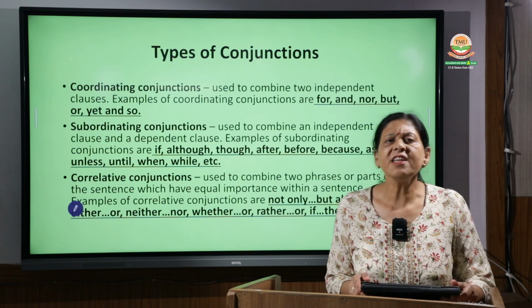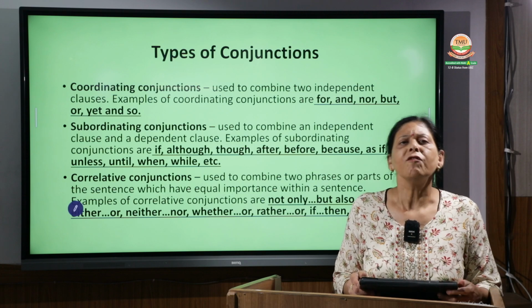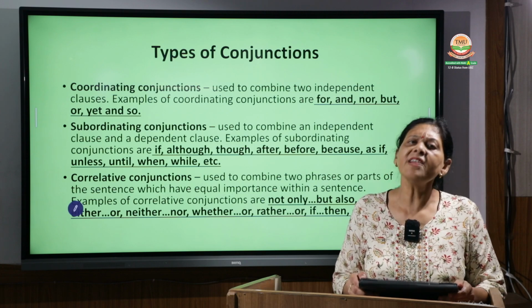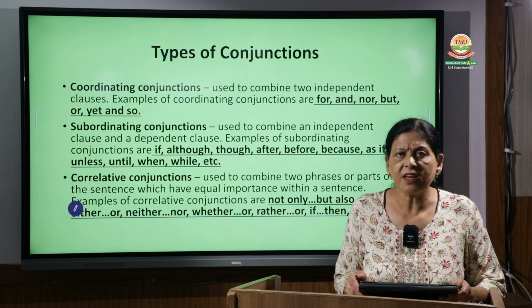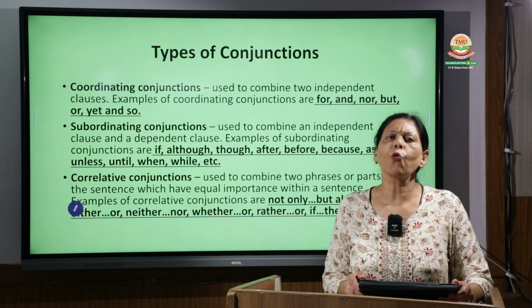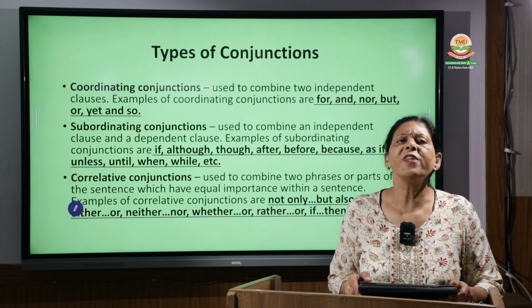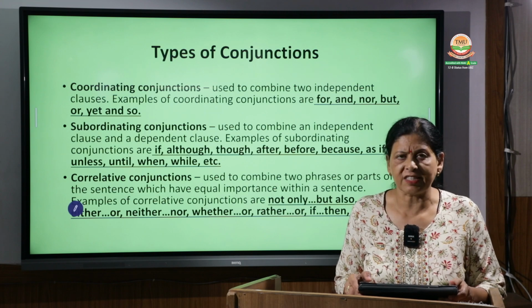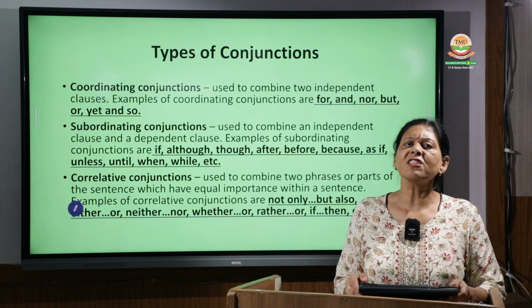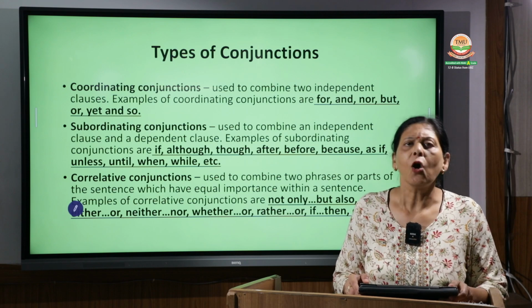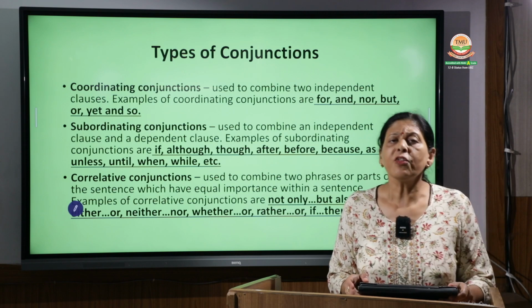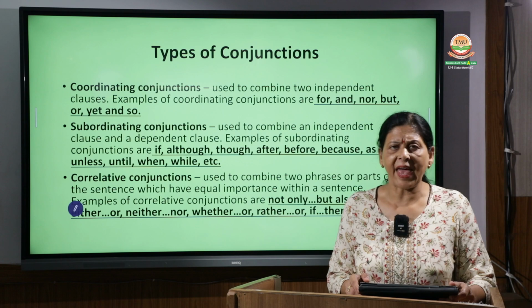Now these are two sentences which have equal importance. These sentences are complete in their own sense. But now we are joining these two sentences with the help of correlative conjunctions, and these correlative conjunctions are either or, neither nor, but also, even though. So they generally work in pairs.